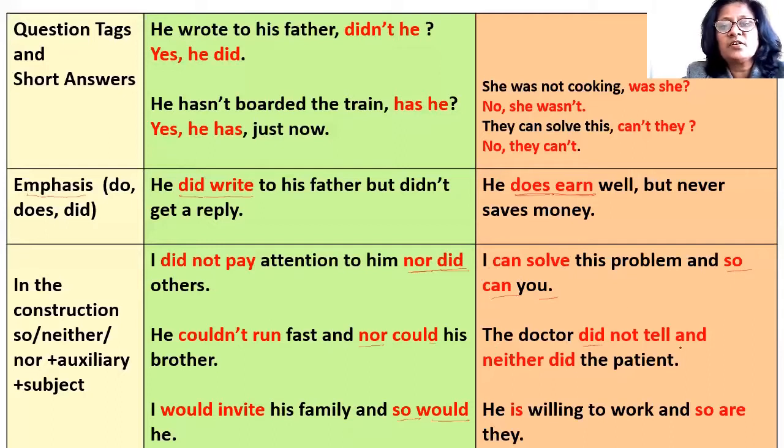The doctor did not tell and neither did the patient. So the doctor did not tell and neither, or nor you can say, did the patient. He is willing to work and so are they. So he is willing to work and they are also willing to work. So you have shortened the sentence and you have said he is willing to work and so are they. So we can use the auxiliary verb with so, neither and nor to avoid repetition.